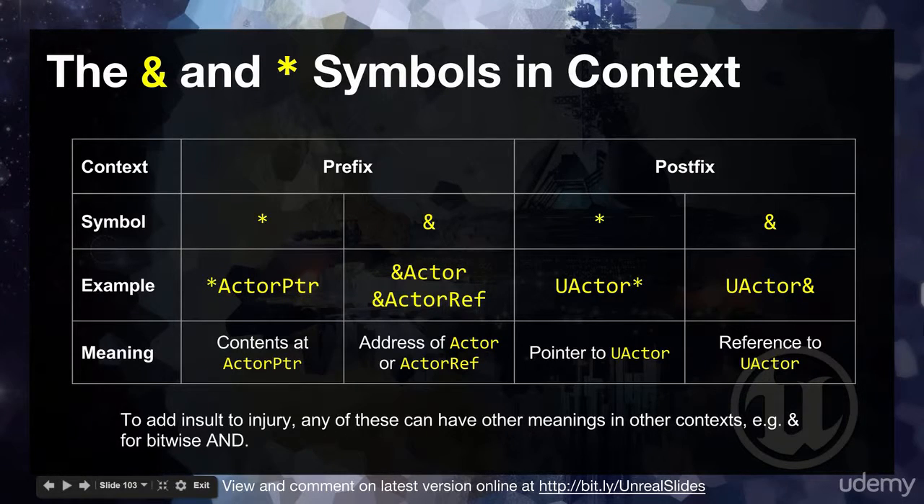One little health warning is that, to add insult to injury, any of these symbols, i.e. ampersand and star, can have a different meaning in other contexts. For example, ampersand could mean bitwise and. But I think you know the context we're talking about. We're talking about where we have a type on the left and then maybe a symbol and then a variable on the right. So just be slightly aware of that. They don't always mean this. Of course, star means something else as well, doesn't it?